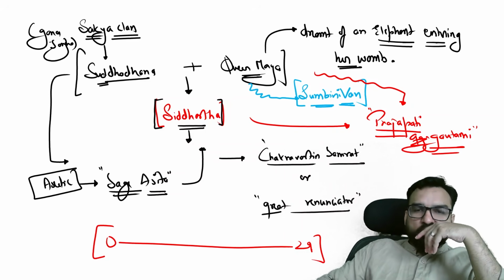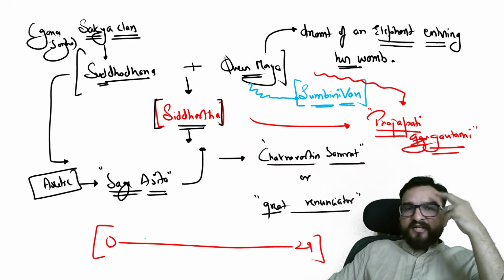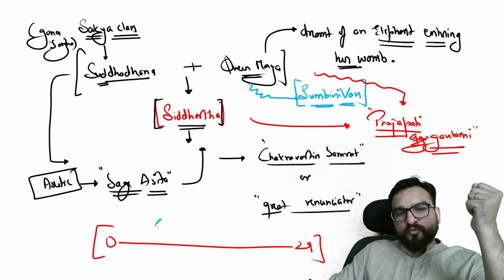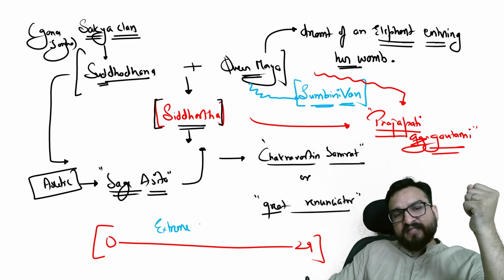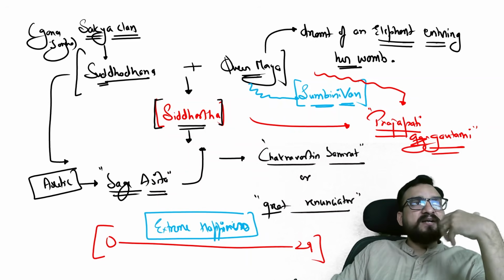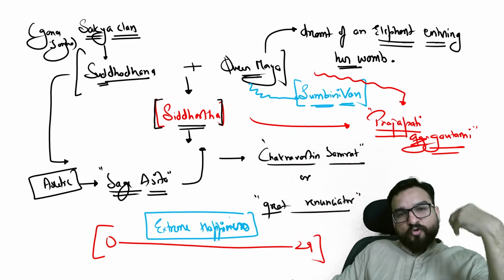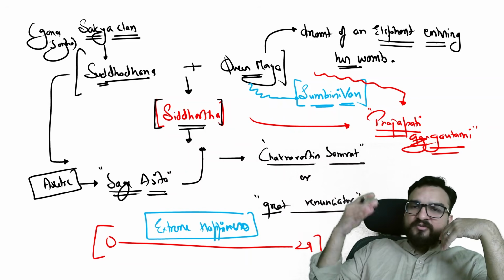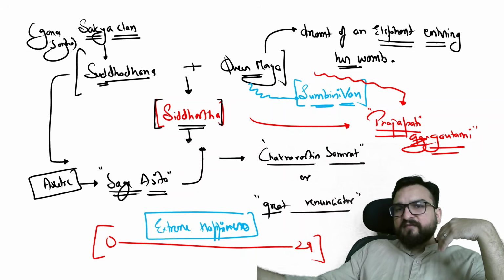Okay. So over here, from 0 to 29, filled with luxury, filled with everything, he's getting everything. So you can say that in this time period he was getting extreme happiness. Now try to understand: the people who are getting extreme happiness in this particular time frame will not understand what happiness is, because all they have seen is one aspect of life, the positive aspect of life.